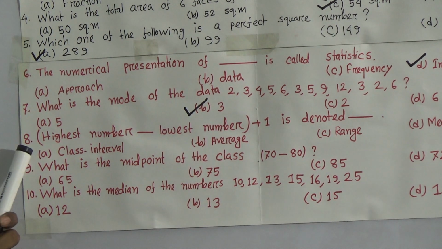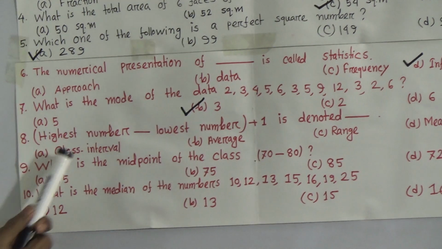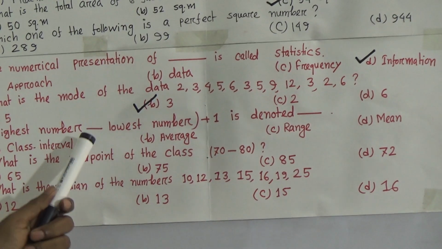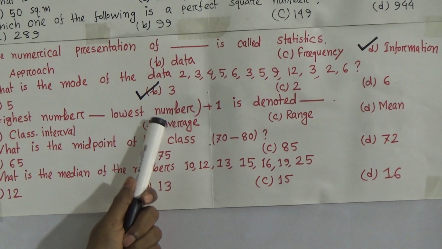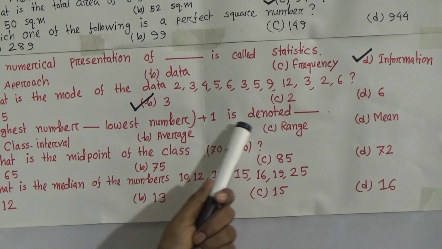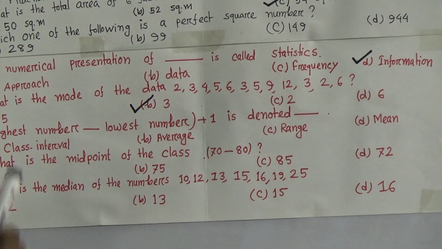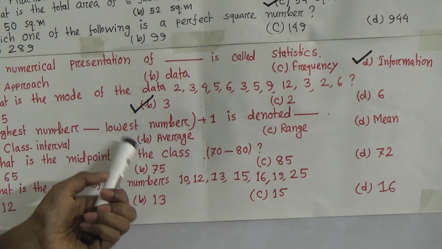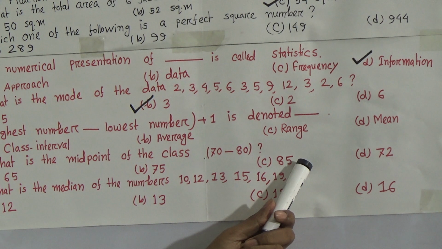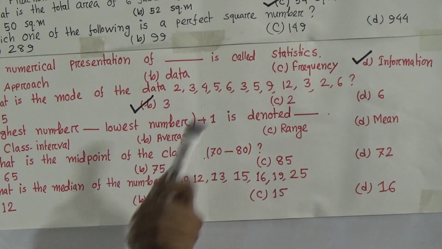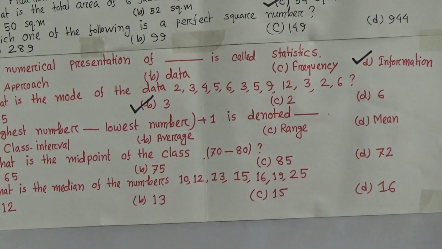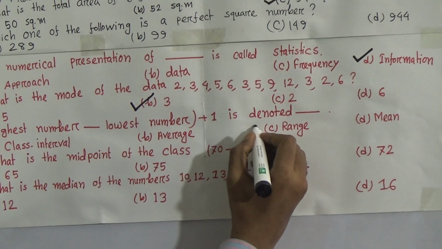Now question number 8. Highest number minus lowest number plus 1 is denoted by what? You know, this is a knowledge based question. Highest number minus lowest number plus 1 is known as range. So you give the tick sign on range.